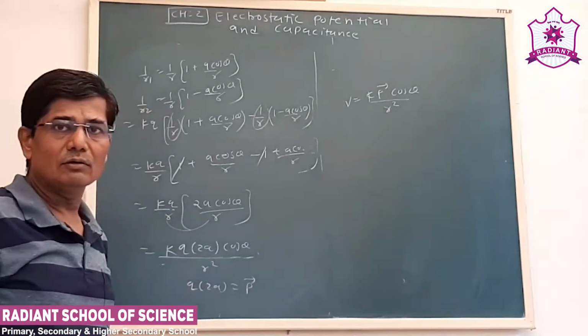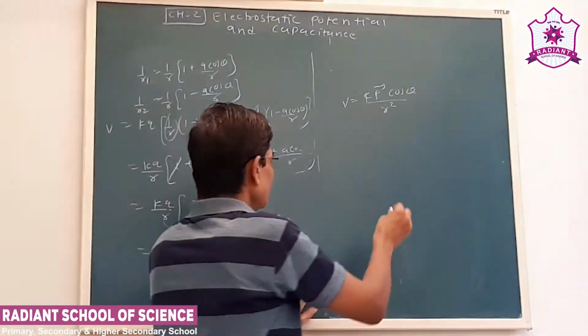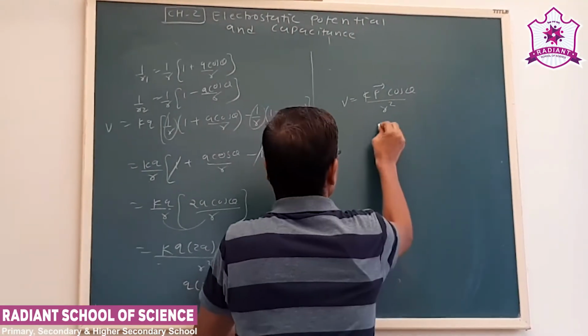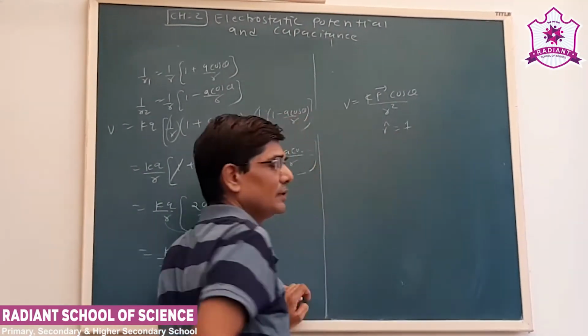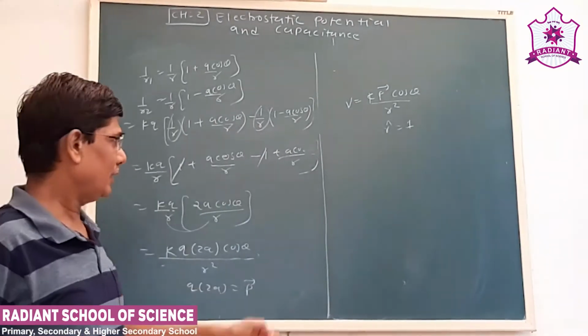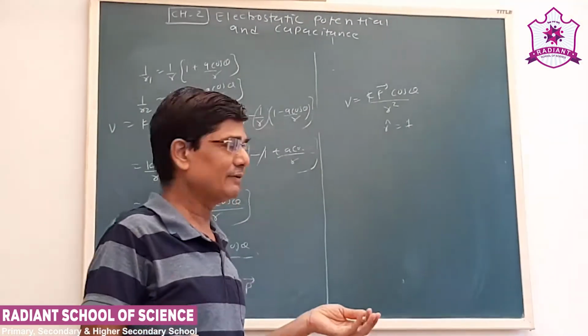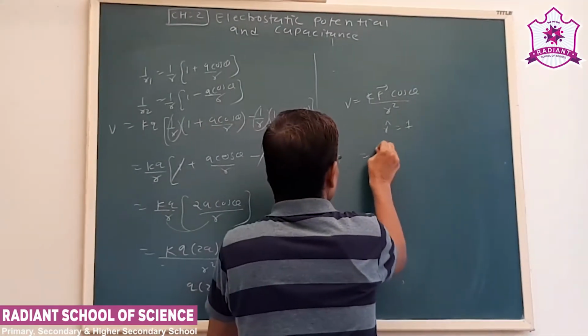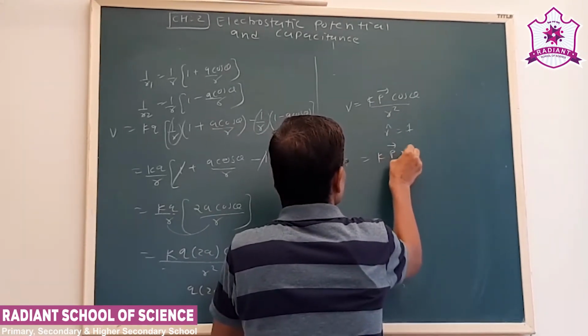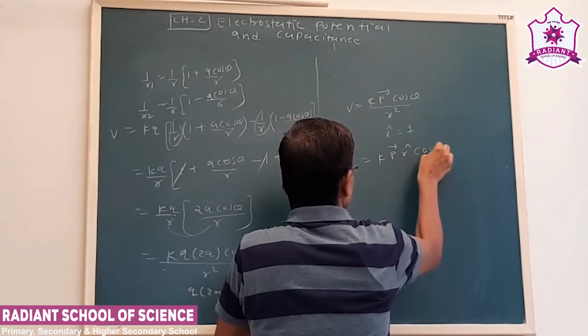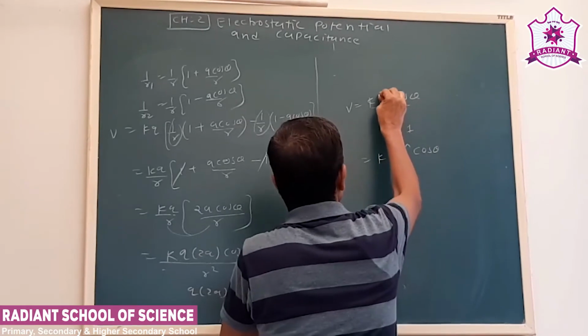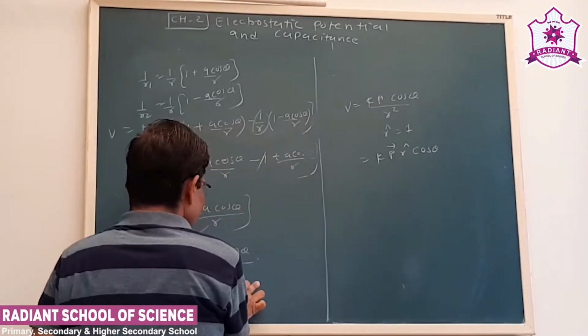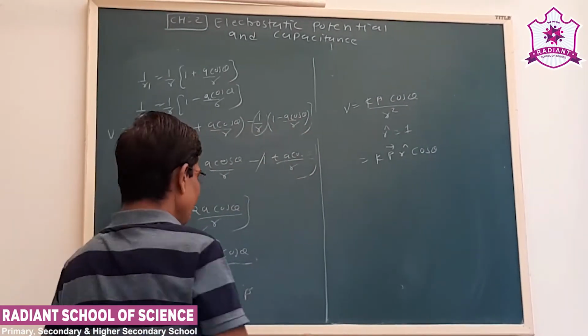Now we have studied the unit vector earlier, whose magnitude is 1. If you multiply by 1, there is no change in the value, so right now this is a unit vector r caret. Right now we do not write in the vector form. First we write q into 2a as the dipole moment p.